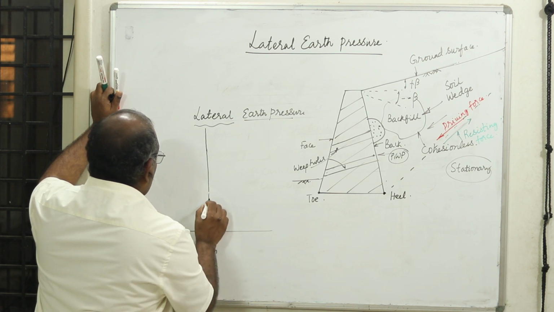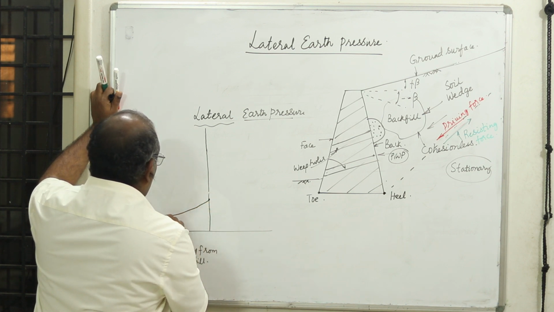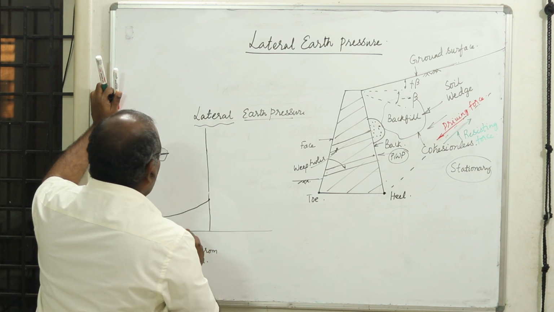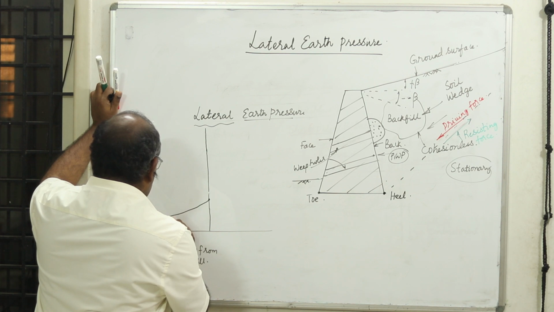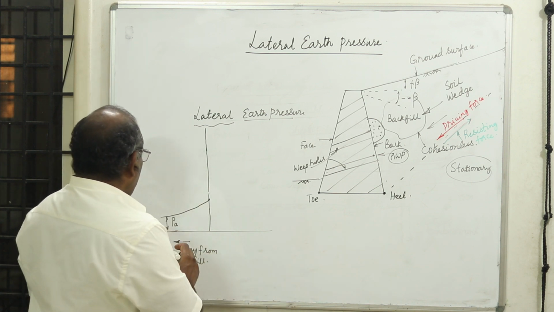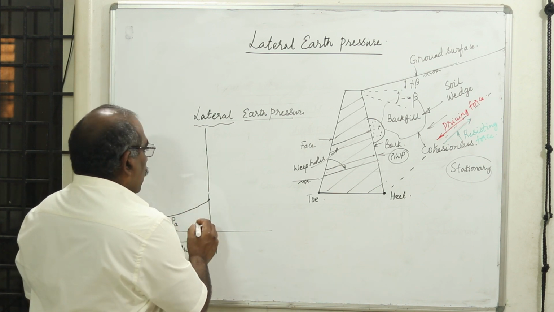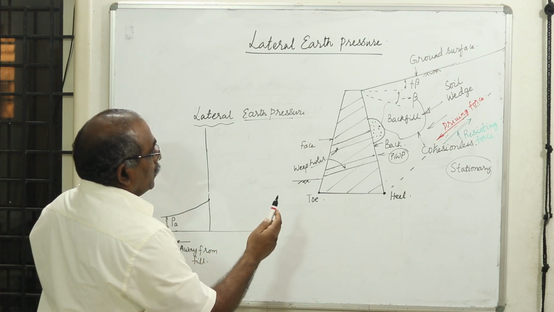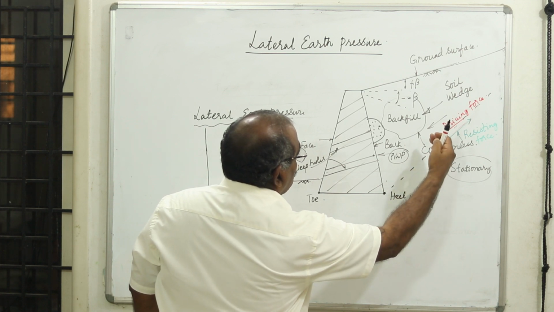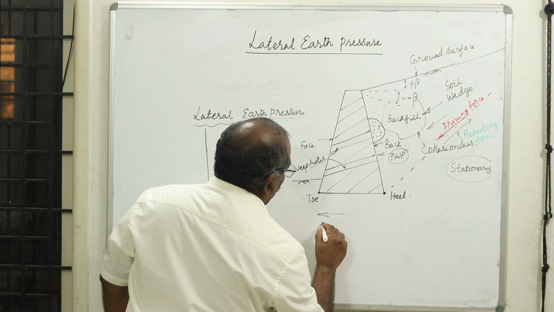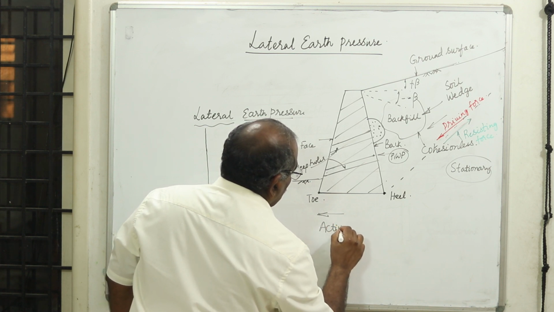Then the pressure goes on reducing and comes to a constant value. If I represent the lateral pressure as P, the suffix A indicates that the soil is active. The soil is active, therefore it is an active condition. When the wall moves away from the fill, I call it the active case or active condition.